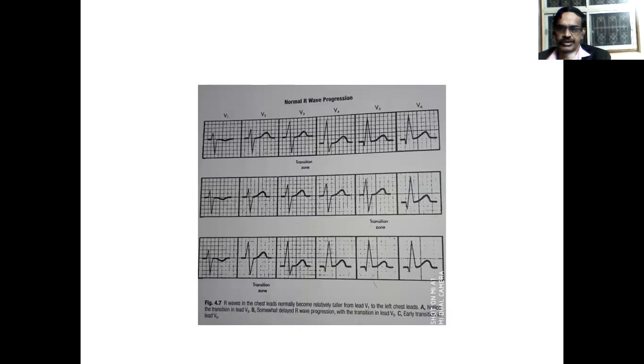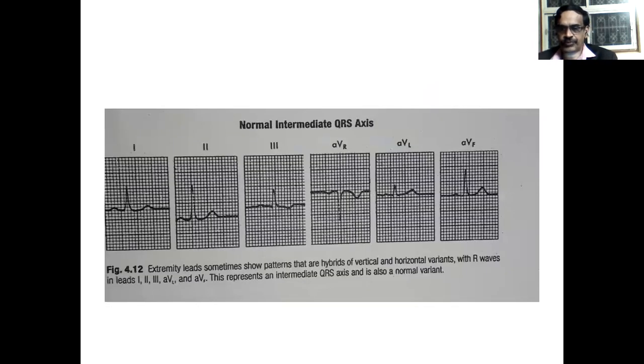So here you can see the first lead. These are all normal. Here you see normal. So actually, this is the normal intermediate QRS axis.